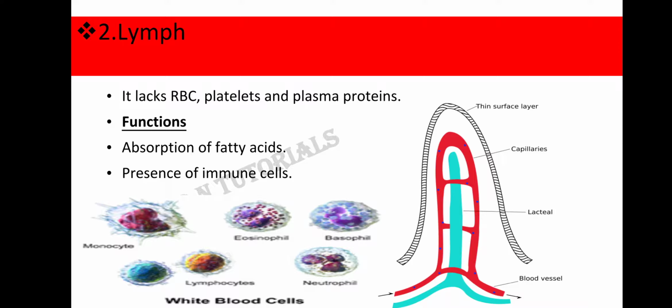These are a few types of WBCs present in our body: monocyte, eosinophil, basophil, lymphocytes, and the neutrophils.